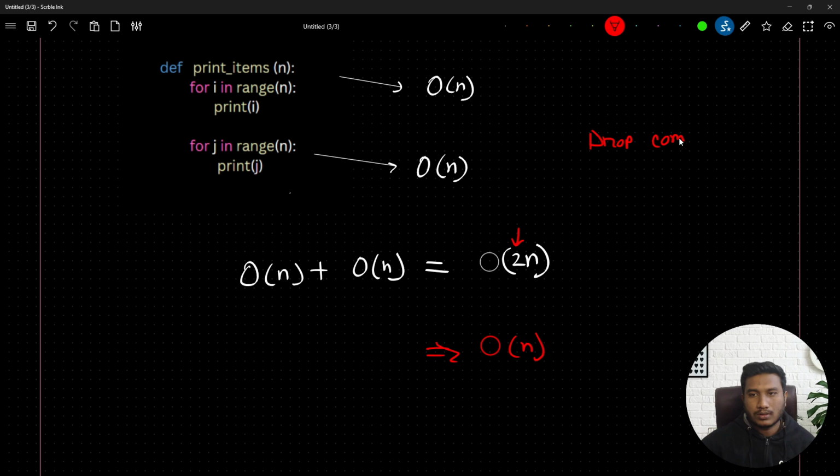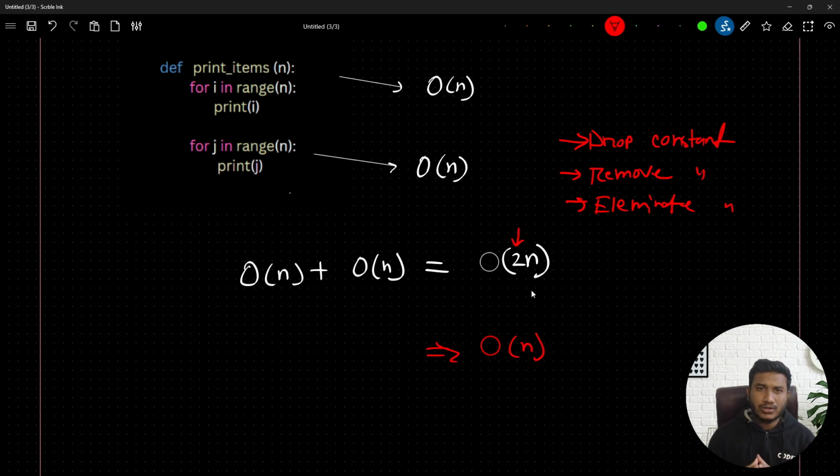Drop constant, or you can also call it remove constant, or eliminate constant. These three terms you can use, and with the help of this idea we try to drop any kind of constant value from our BigO notation.